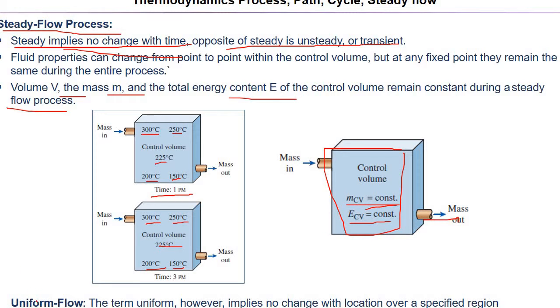Next is the uniform flow, which is not very much used in the literature, but we have to understand what uniform is. Uniform implies no change with location over a specified region. It means if the temperature here is 300 degrees, it will also be 300 here, and here also 300. So there is no change in the property with space. Whereas in steady flow, there is no change in the property with time, not with space.